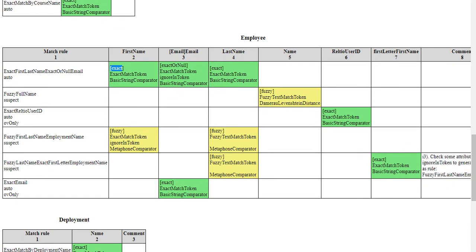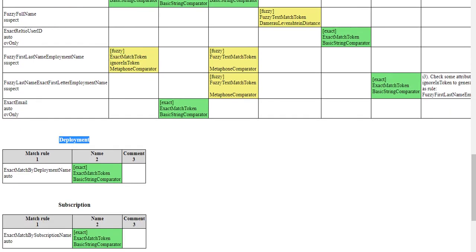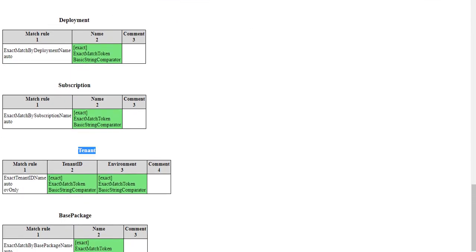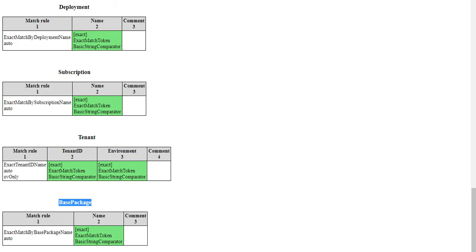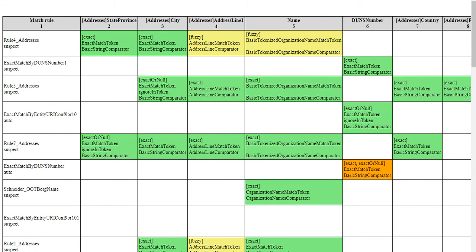Generally, put it. Similarly, for the other cases, this is relatively specific, fuzzy name, fuzzy employee is possible. Let's say first name: someone having a common first name is possible, a common surname is also possible, but the combination of first name and last name is also helpful to find someone. Similarly, deployment and subscription, we can say multiple entities are possible, base package also possible. Okay, so these are all combinations of multiple parts.